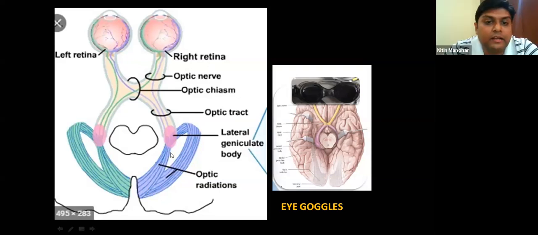So this is the whole visual pathway. You can do VEP monitoring from orbital tumors to sellar lesions where you're around the chiasm, to behind when you're around the optic tract. So the implications go on. What we use currently is eye goggles for stimulation. It looks like your swimming goggles that you use when you go swimming. It has LED bulbs inside. The problem with this is that it is a little bulky.